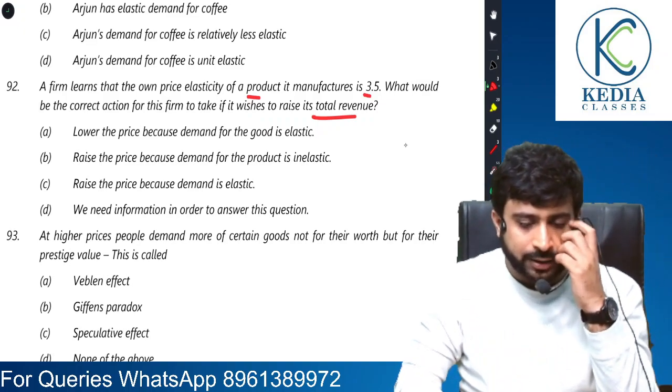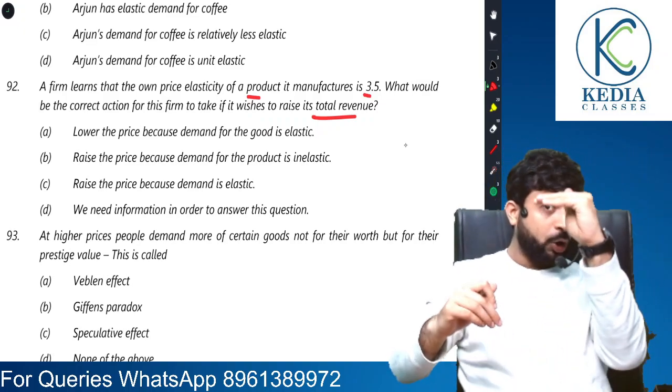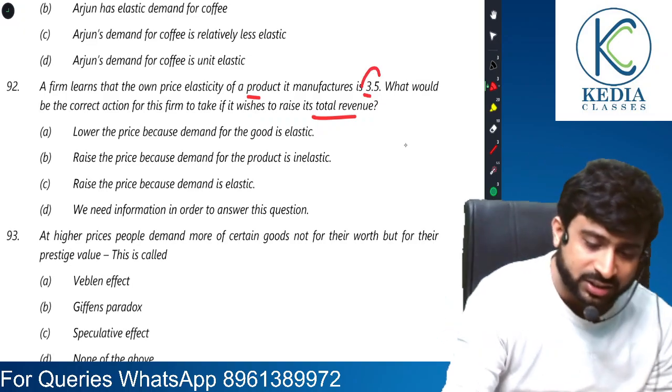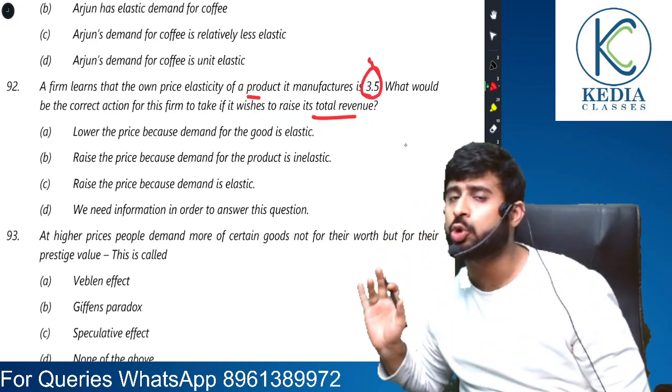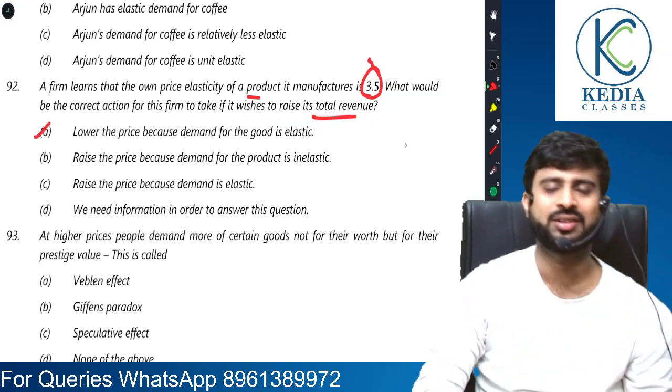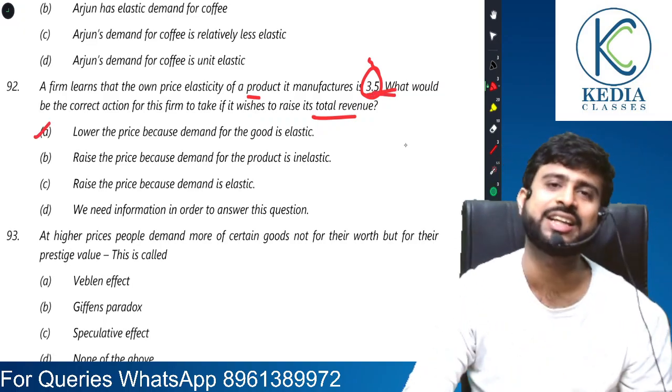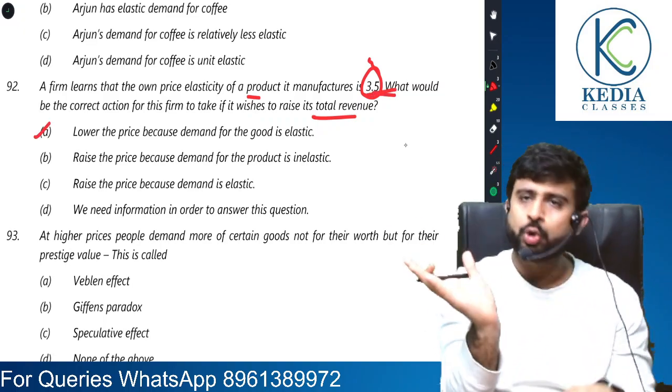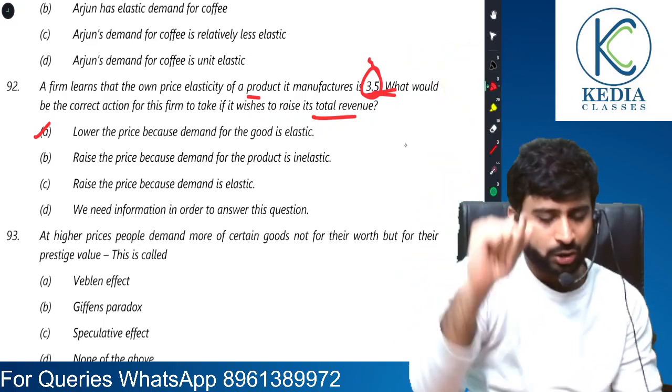So what the firms can do is they can lower the price, because if price is lowered, since elasticity is 3.5, quantity will shoot up very sharp, and so the answer would be this, because this is elastic case. So if you reduce the price, total expenditure will rise. That was the case of elasticity.